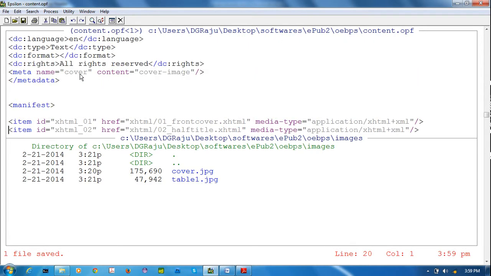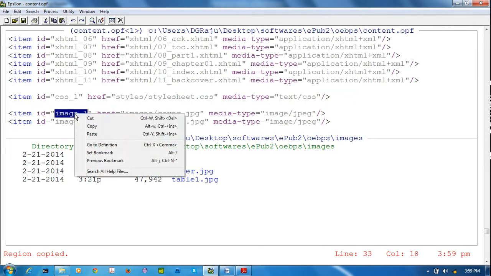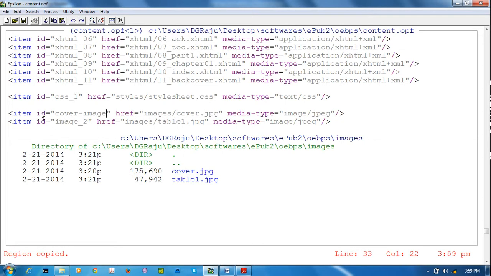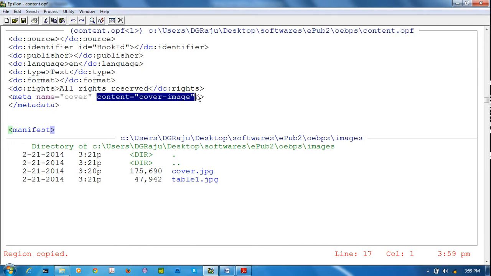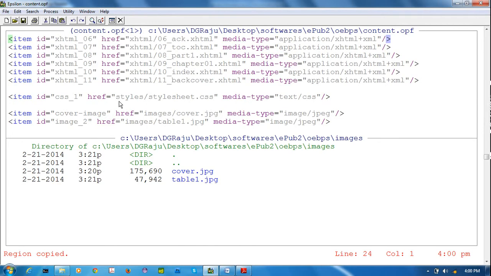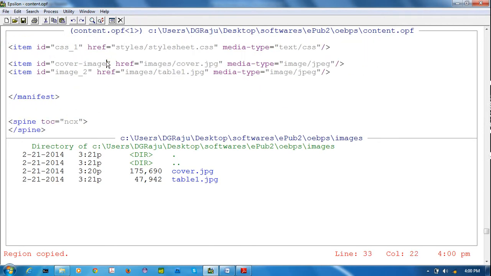See, here we have mentioned one cover name. This content should be equal to our cover image. So our cover image ID should be equal to this content. That's why I am giving cover image here, same ID, cover image. Okay. So I mentioned image. So we have two images.